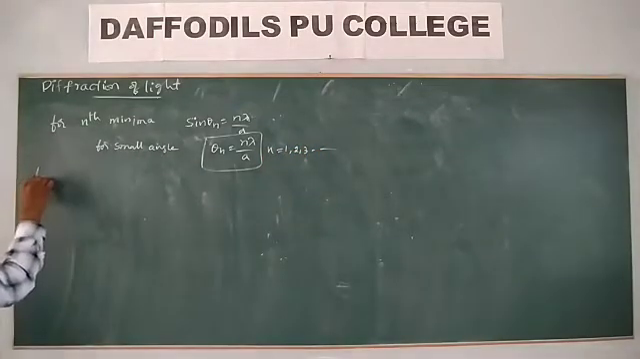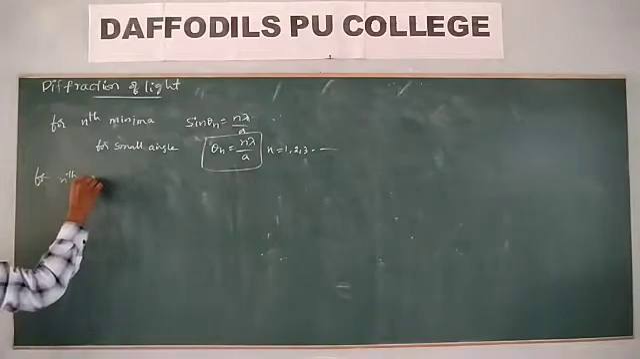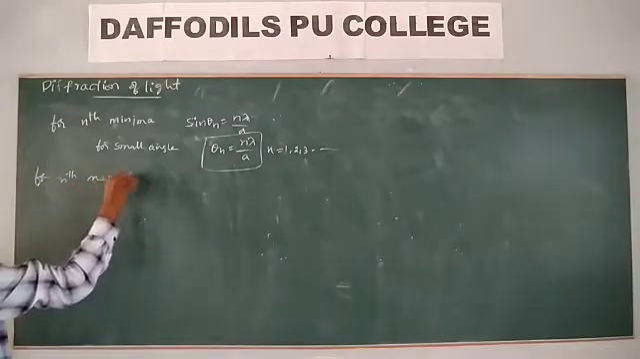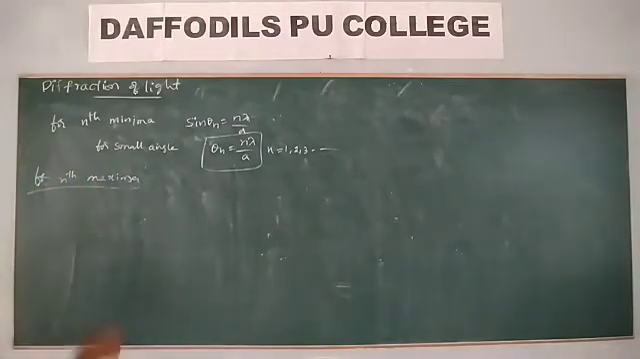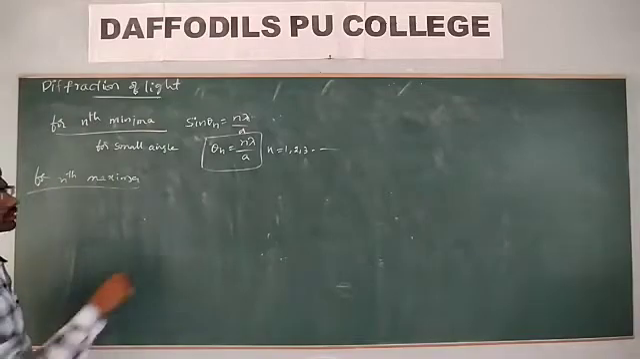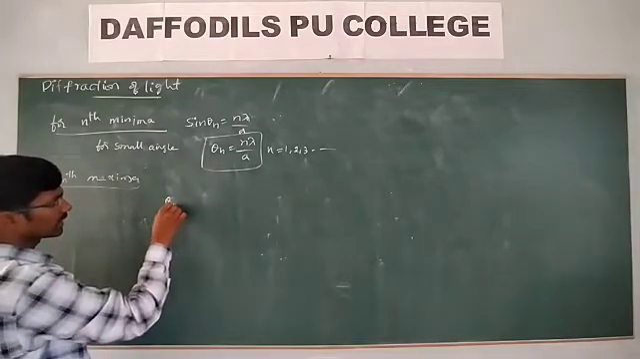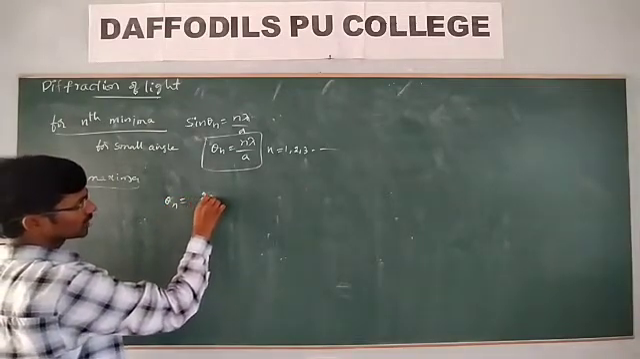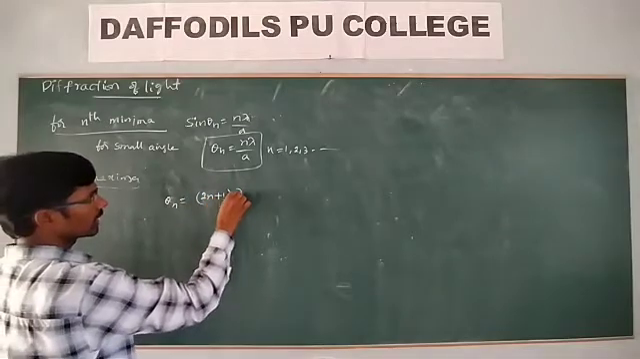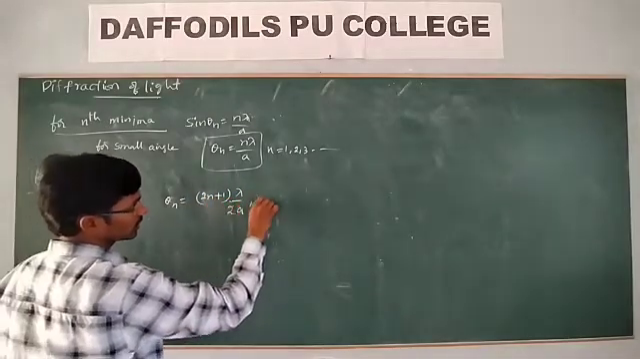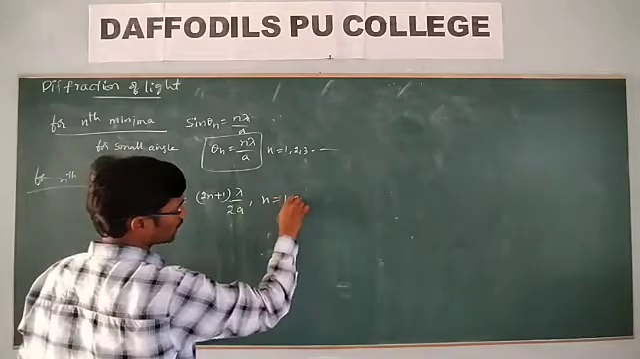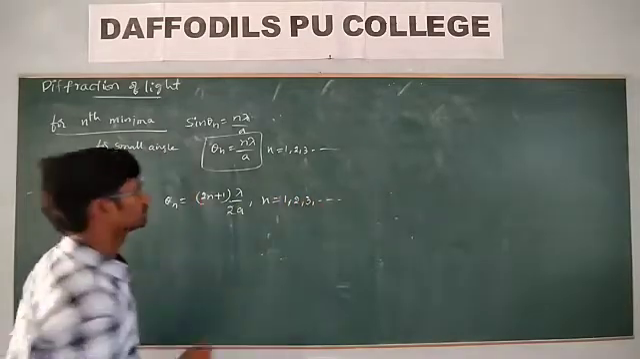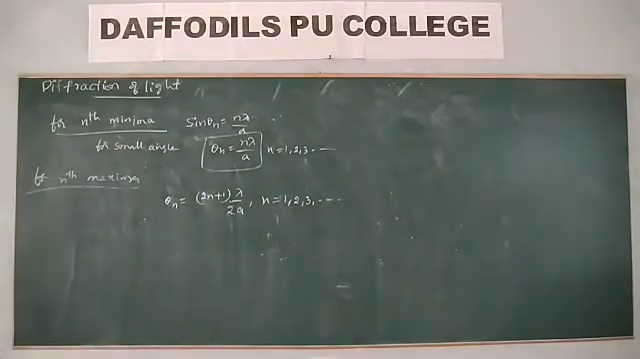Similarly, for the nth maxima, what do you get here? Theta is equal to (2n plus 1) into lambda by 2a, where n is equal to 1, 2, 3 and so on. Is it?